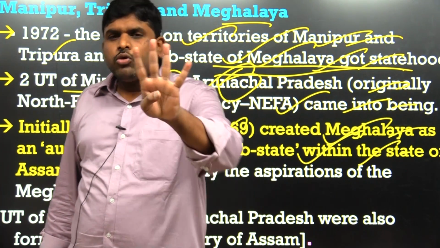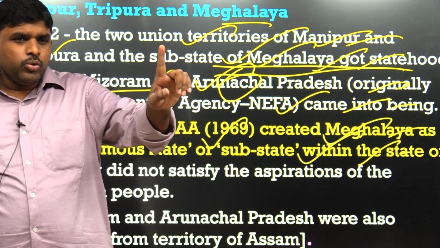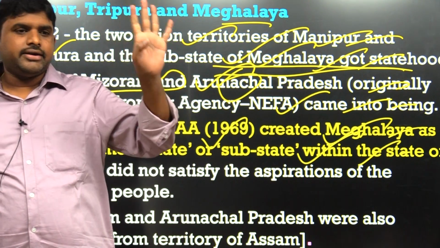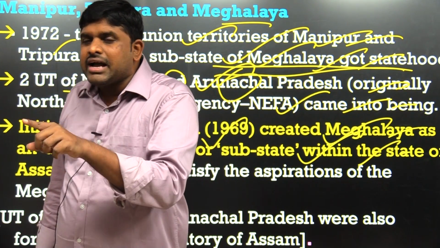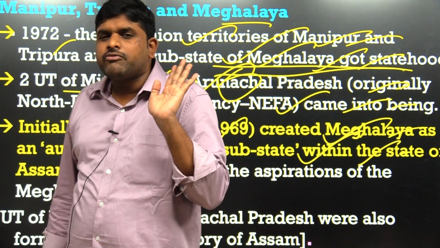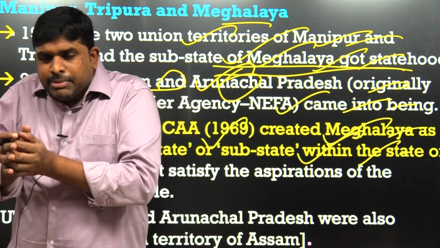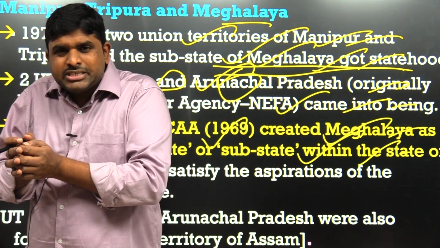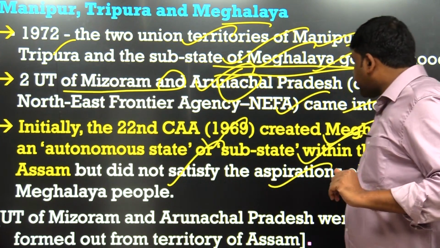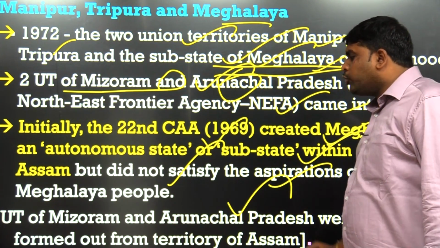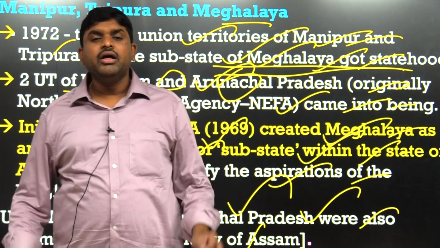What are autonomous states, sir? In four: law and order, police, revenue, land registrations, the autonomy will be with Meghalaya. The rest will all be under the control of the Northeastern Frontier area, or earlier the Northeastern Frontier Province. Now this Meghalaya, which was an autonomous state or substate, became an independent state, but it did not satisfy the aspirations of the Meghalaya people. The UTs of Mizoram and Arunachal Pradesh were also formed out of the territory of Assam. Now it became an independent state.